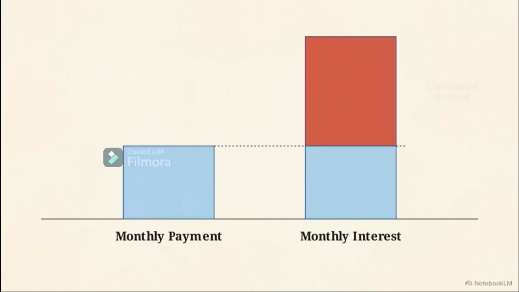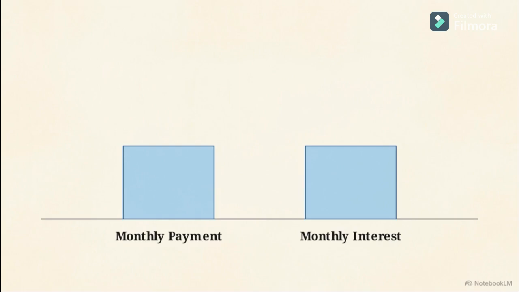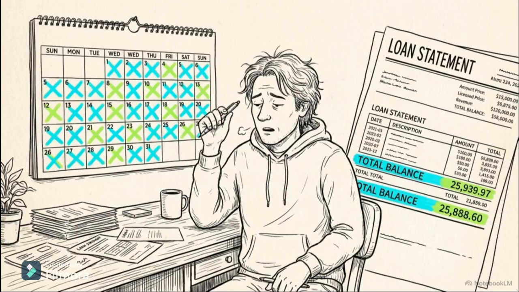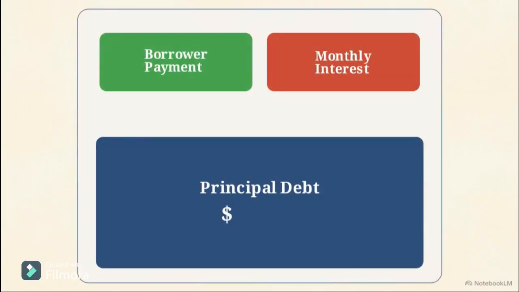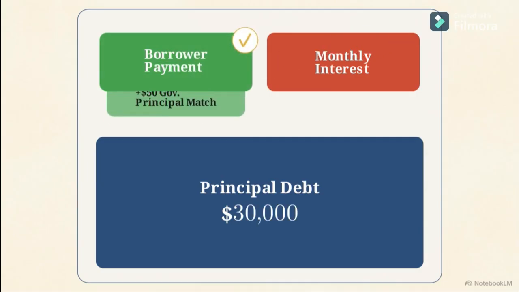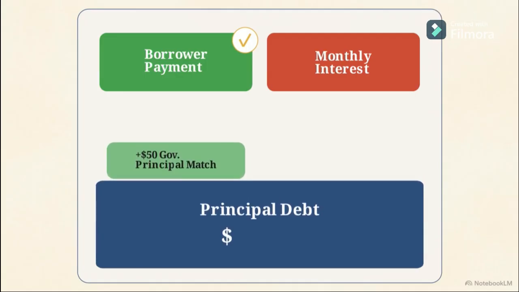Under RAP, any monthly interest that isn't covered by your payment is waived by the government. Because the government absorbs this interest, your loan balance is permanently capped, meaning it can no longer grow while you are making payments. The second subsidy is an active contribution toward your debt, the principal subsidy. If you make your payment on time, the government contributes up to $50 directly to your principal, which actively shrinks the total amount you owe.